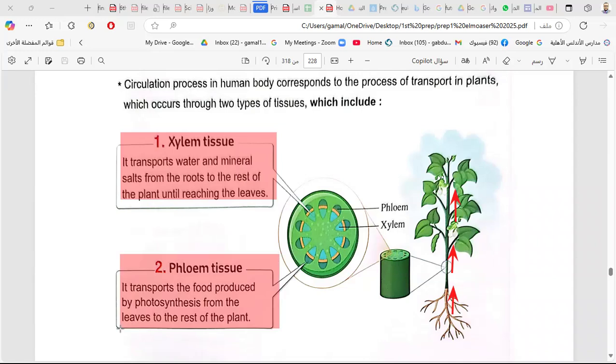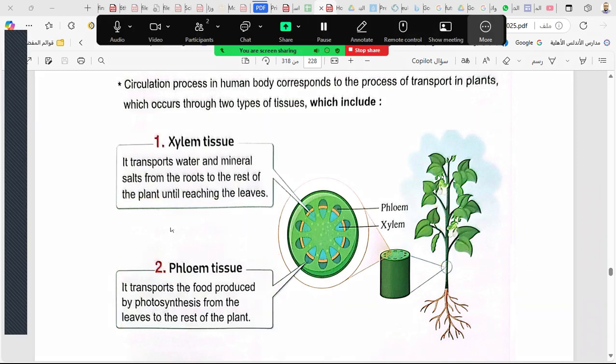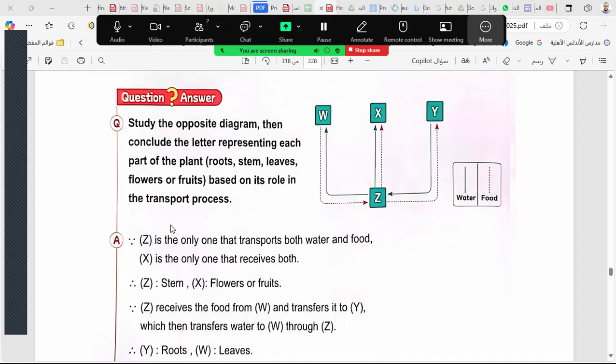The phloem tissue, can you tell me? It transports the food produced by photosynthesis from the leaves to the rest of the plant. So it is opposite to xylem. Xylem is in the direction of the leaves, but phloem is in the opposite direction, to all parts of the plant. This is the flow. And they transport the ready-made food, or the glucose made by the photosynthesis process. So we have two tissues, xylem and phloem.